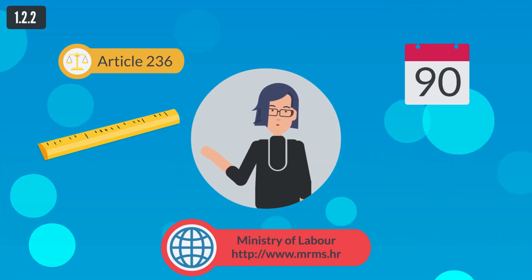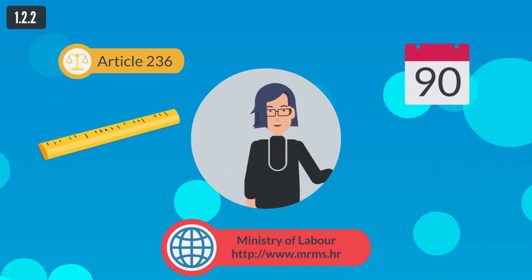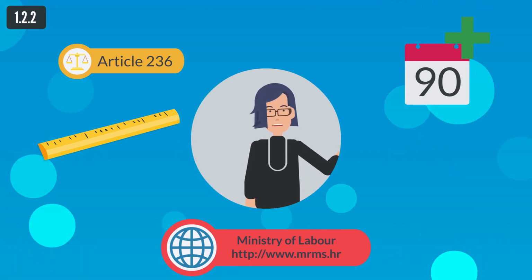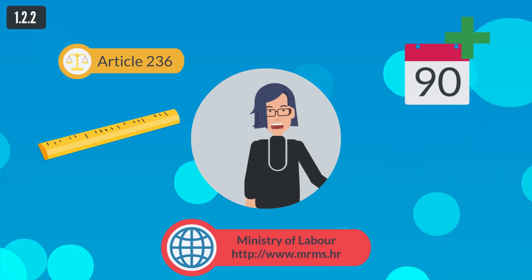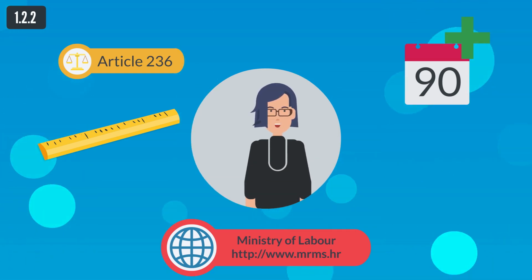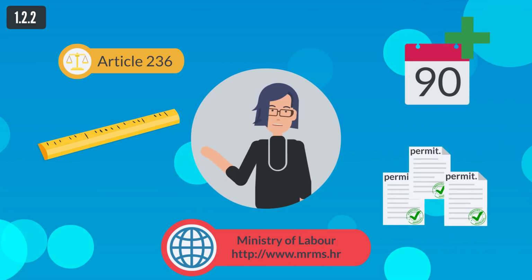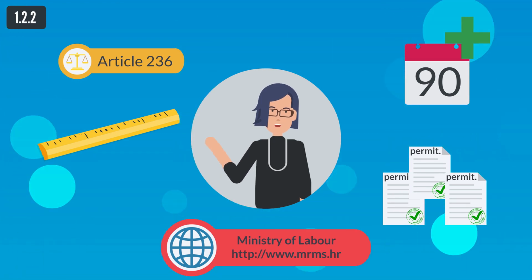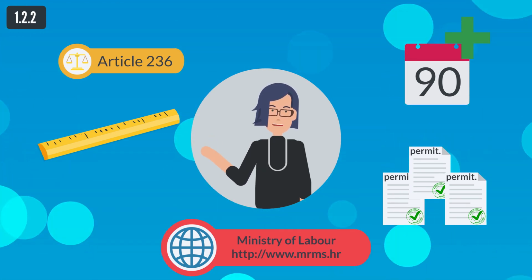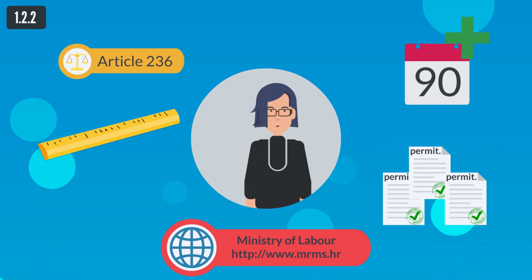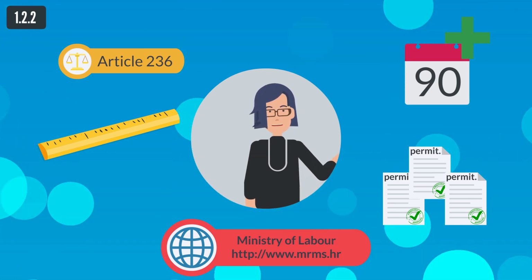If they want to work up to 90 days a year, they can do so based on the work registration certificate. If they want to work longer than 90 days a year and are establishing labor relations in Croatia, they have to apply for residence and work permit. These limitations will remain in effect until EU member states apply the same limitation for the Croatian nationals and their family members.